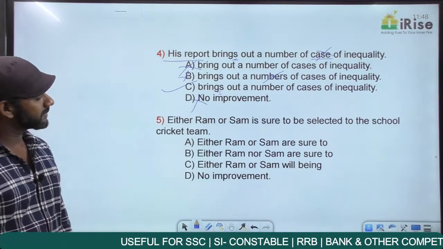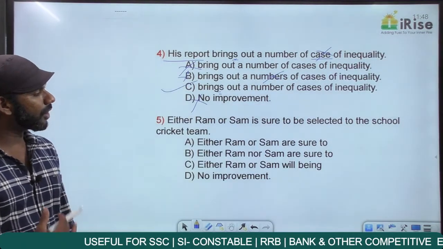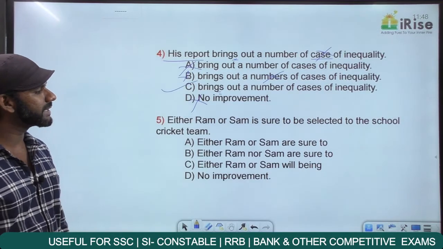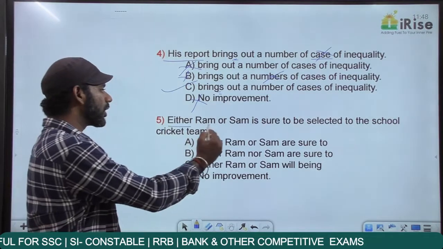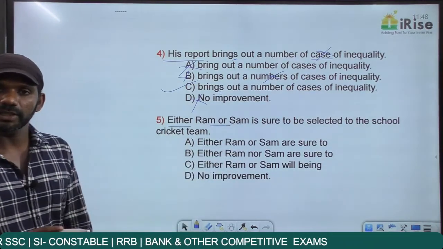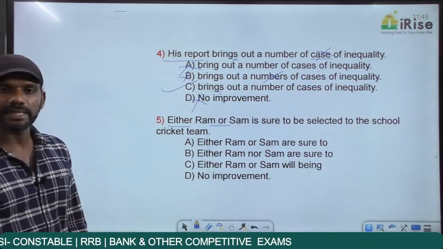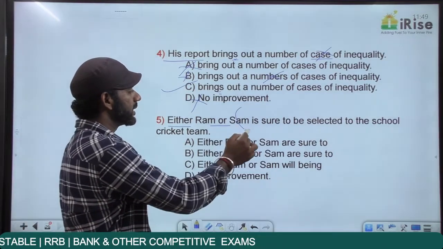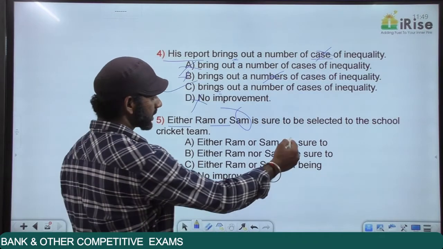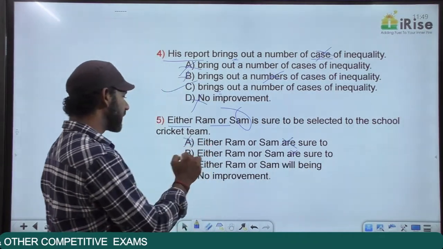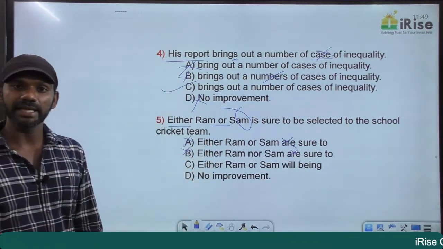Come to the next one. Either Ram or Sudhir is sure to be selected to the school cricket team. Either-or, the rule says focus only on the second subject. The second subject here is Sudhir, singular. The verb must also be singular. Based on that, options A and B are eliminated because A and B say "are".